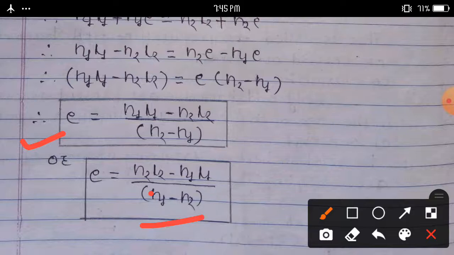Here is a question asked on this topic: Show that the end correction of a pipe closed at one end is given by e is equal to (n2 L2 minus n1 L1) upon (n1 minus n2).